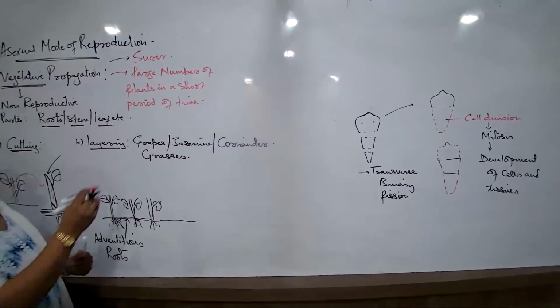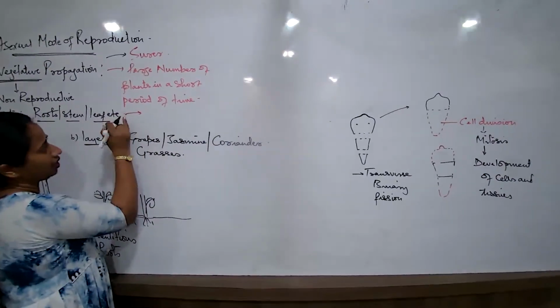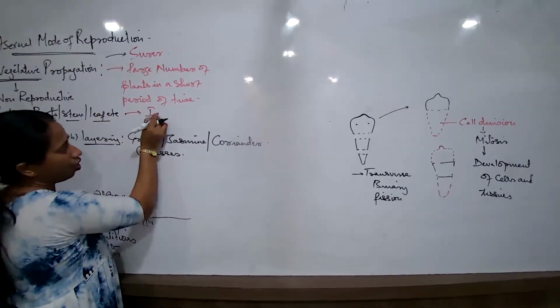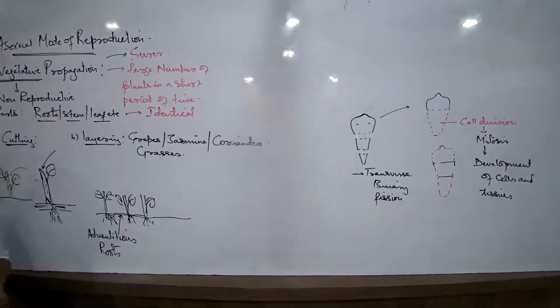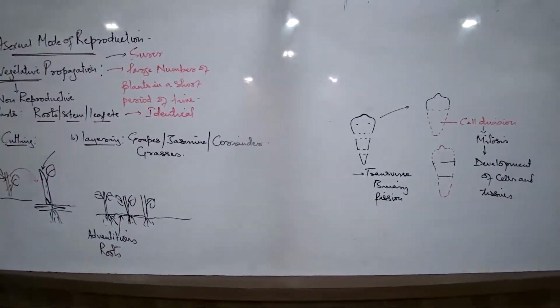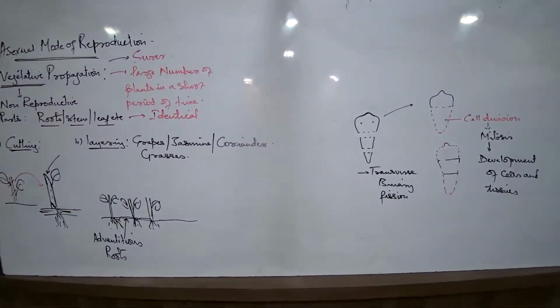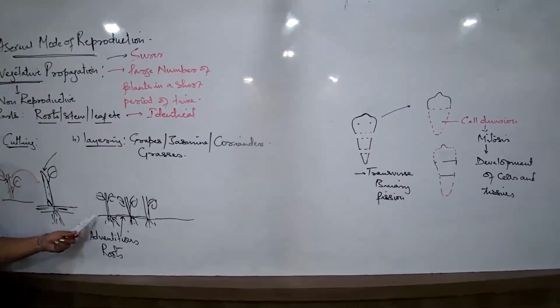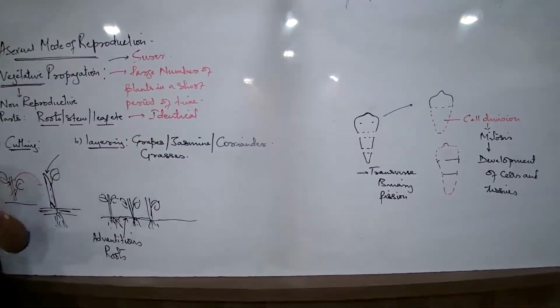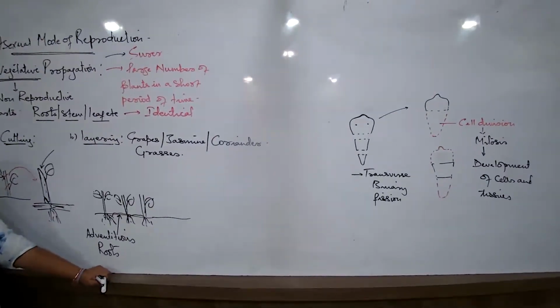So, can I also say that in this particular method, one more feature is all the plants that we get are identical. Yes. The moment I talk about vegetative propagation, why is this method so much preferred by the agriculturists, farmers? Because identical varieties they can get in large numbers in a short period of time.